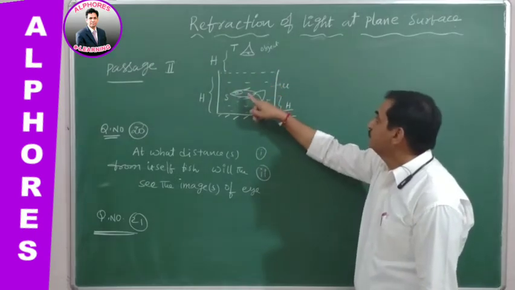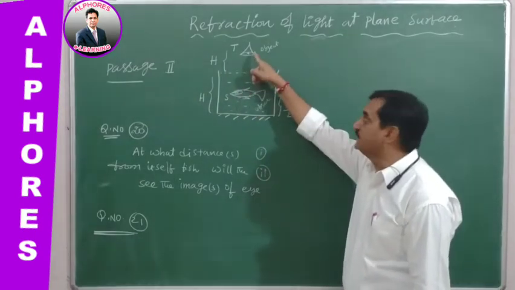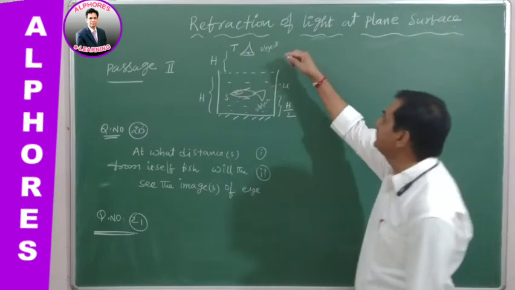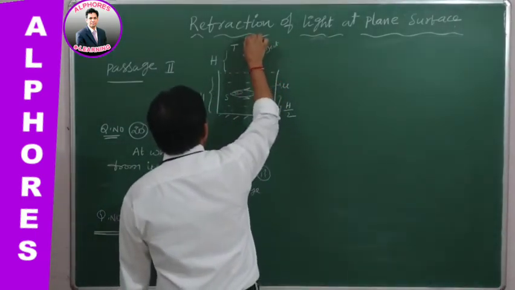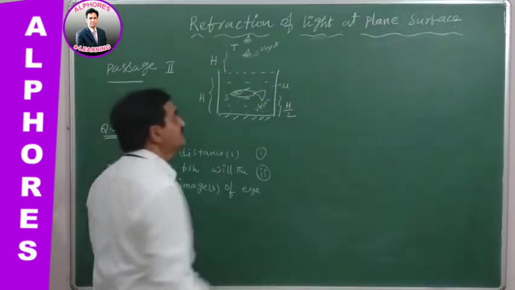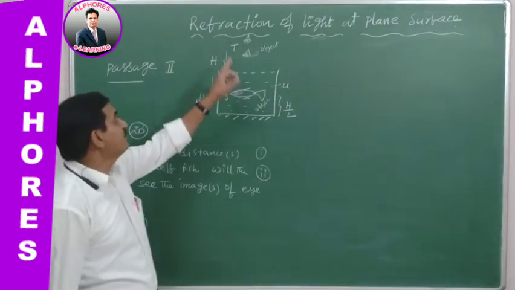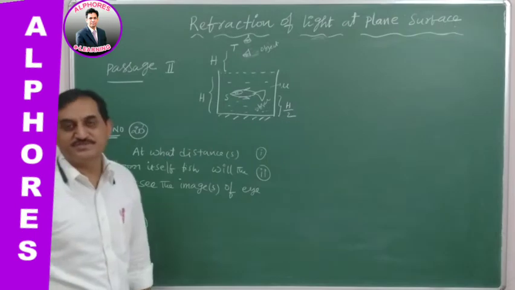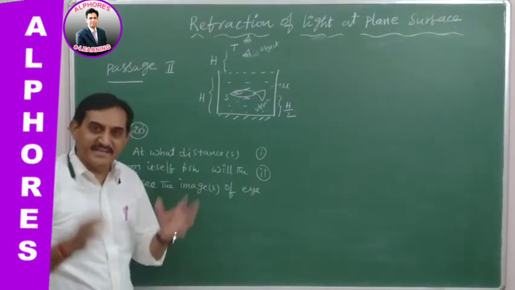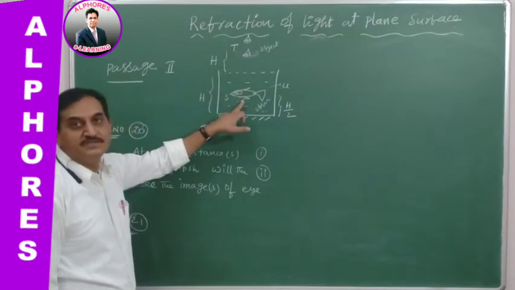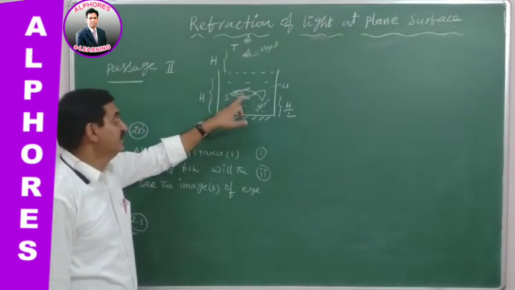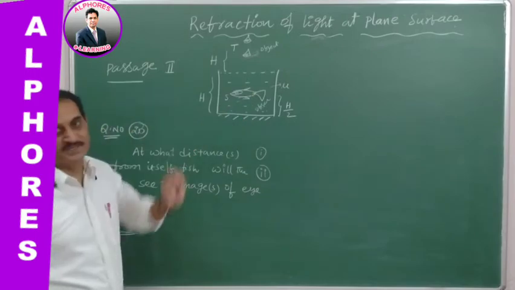So, denser into rarer medium, its position, apparent height, is somewhat higher, seen over here. So the apparent height formula is used in this case.